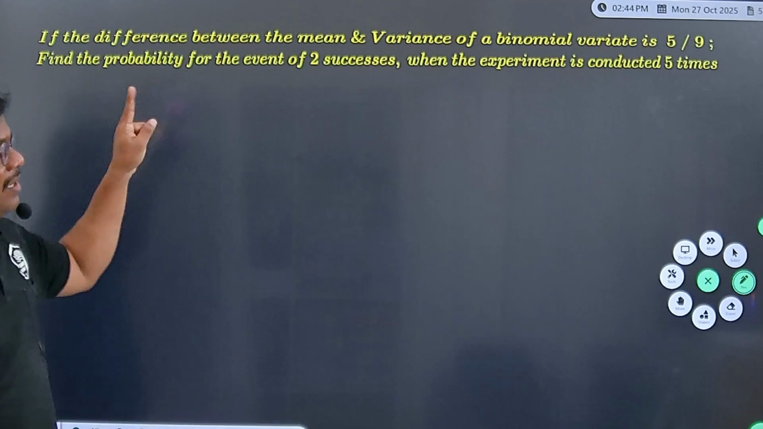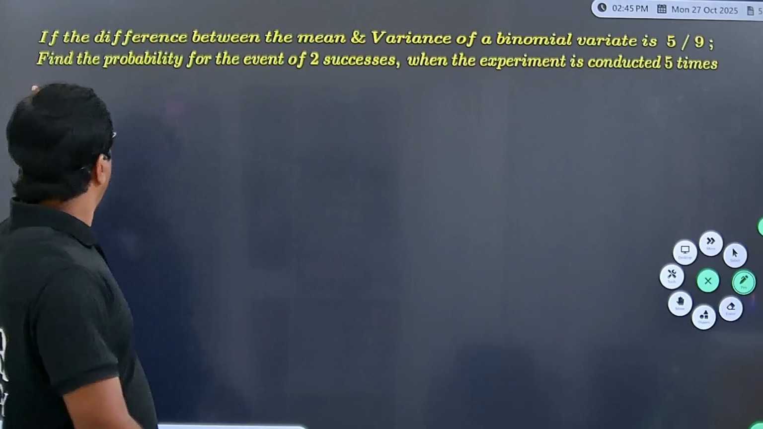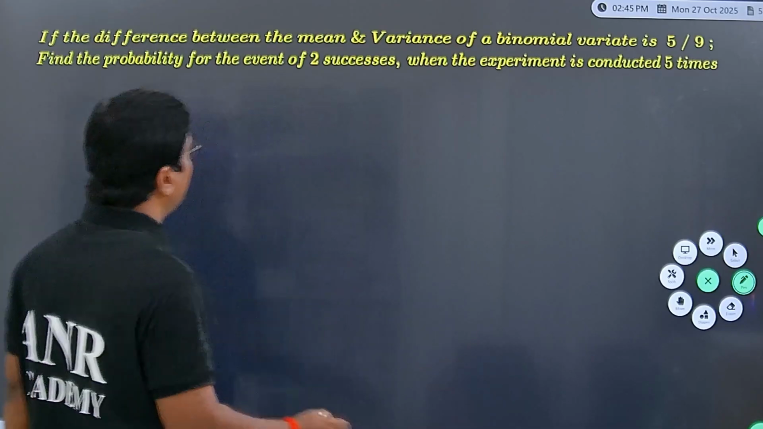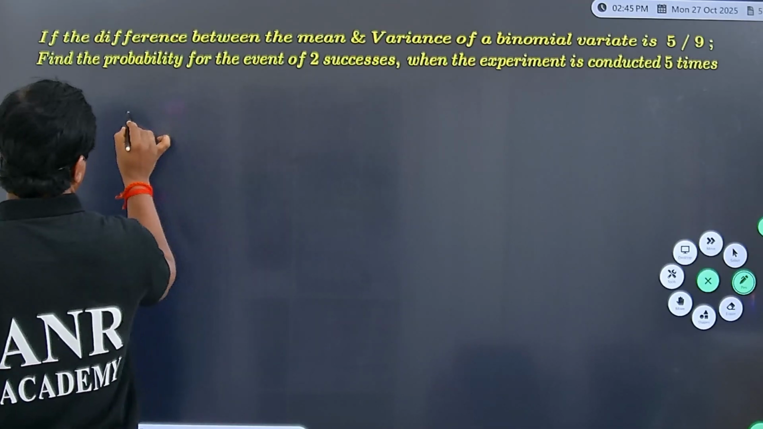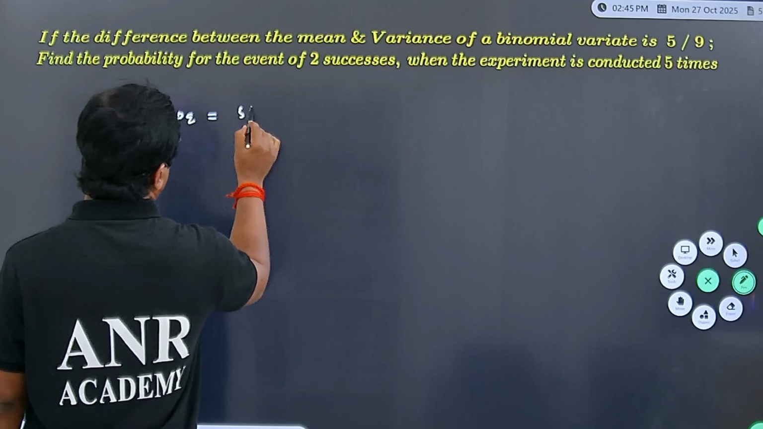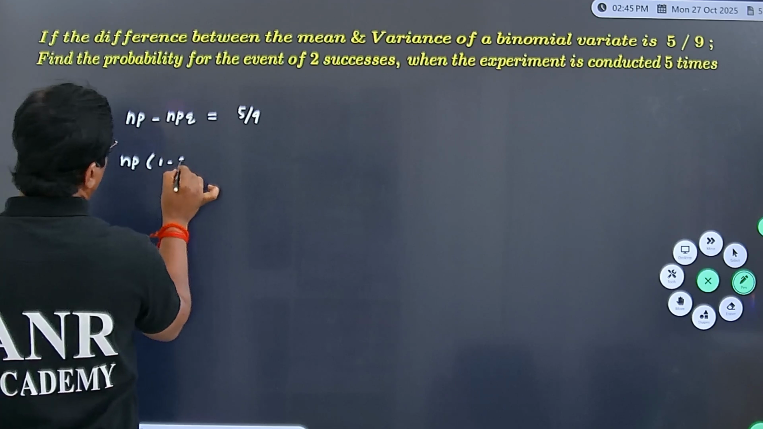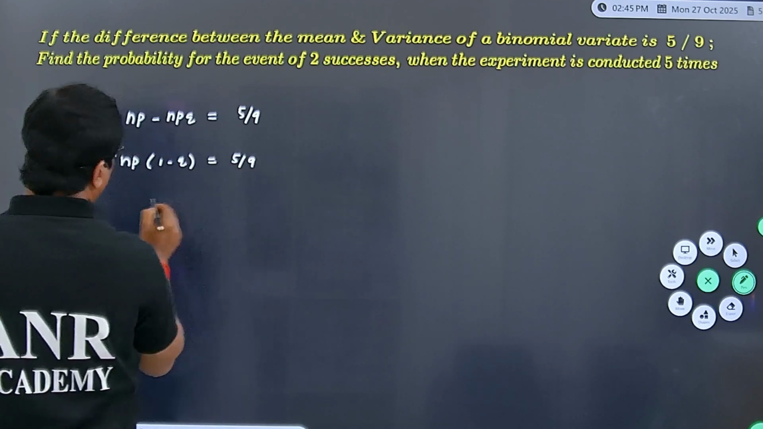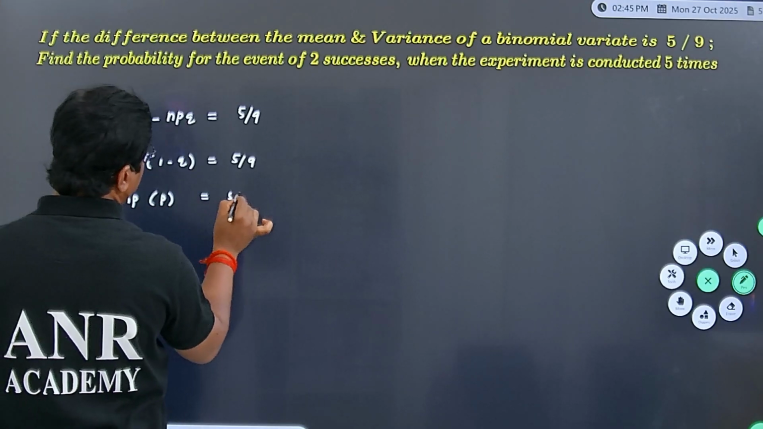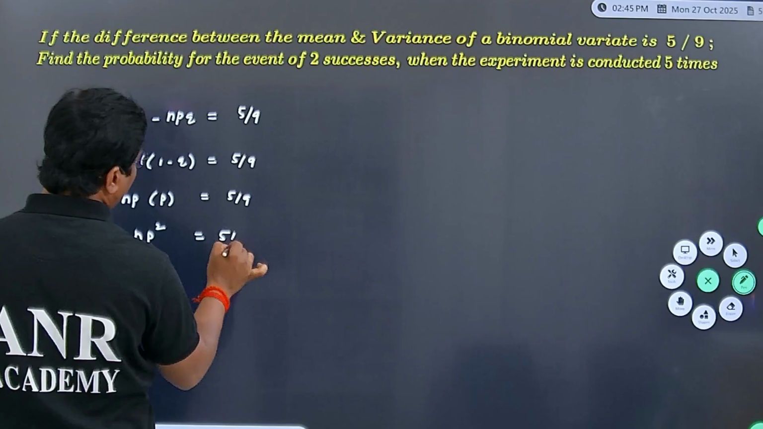That's all. If the difference between mean and variance of a binomial variate is given by 5 by 9, find the probability for the event of 2 successes when the experiment is conducted 5 times. Difference between mean and variance. Mean np, variance npq. Its difference is given by 5 divided by 9. Implies you can write, by taking np common, it is 1 minus q equal to 5 divided by 9. np multiplied by 1 minus q, value p, that is 5 divided by 9. np square equal to 5 by 9.